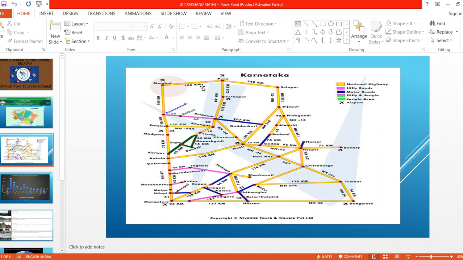Understood, children? Now, why are we seeing this one? Because if you want to travel to Uttarakhand, which route can we select? This is the map of Karnataka. Got it? If you want to travel in Karnataka, then you can check the distance, or we can choose the route. By which route we have to go, which is the shortest or which is the longest.